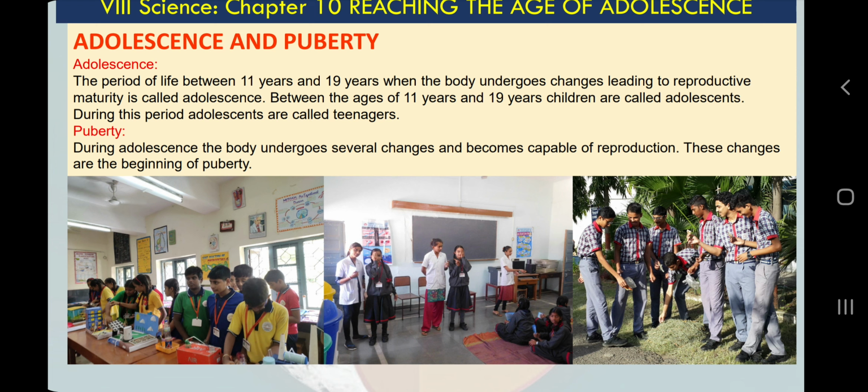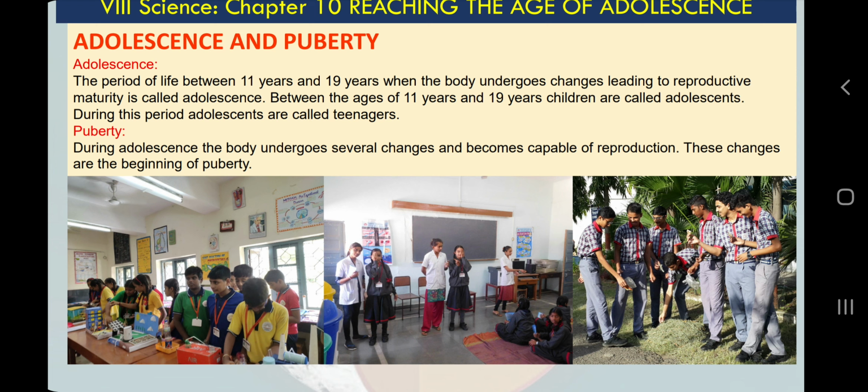In the previous chapter on reproduction, I gave you a rough idea, because there the topic was not adolescence. What I said is that if you pursue the word teenage, I am sure that you have learned about teenagers. Teenage means this age between 11 to 19, and teenagers means children who are in this age. You can see the names, 13, 14, 15, 16, 17, 18, 19.